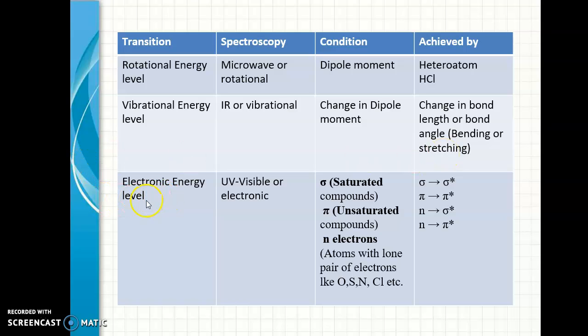Electronic or UV visible spectroscopy will be the result of compounds possessing sigma or pi or n electrons. Whichever compounds have sigma electrons, pi electrons or n electrons can exhibit electronic or UV visible spectroscopy, because there will be transitions from sigma to sigma star, pi to pi star, n to sigma star or n to pi star. So these are the basic criteria of different spectroscopy.